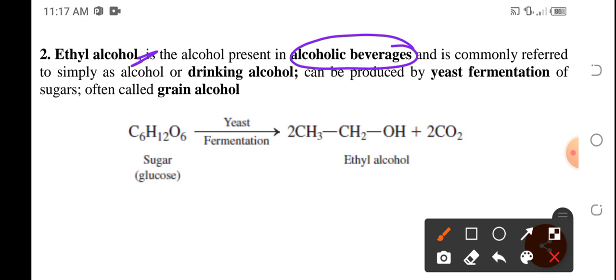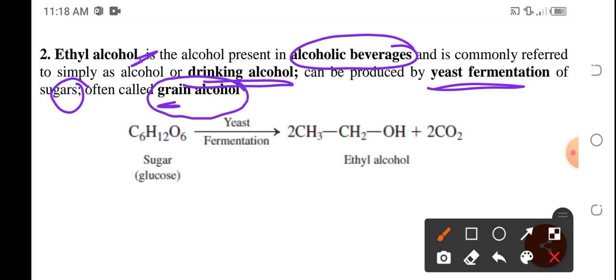They are simply called drinking alcohol kasi ito yung safe to be consumed by humans but at a certain concentration, of course. They are produced by yeast fermentation of sugar, and since these sugars are obtained from grains, ethyl alcohol is also referred to as grain alcohol.